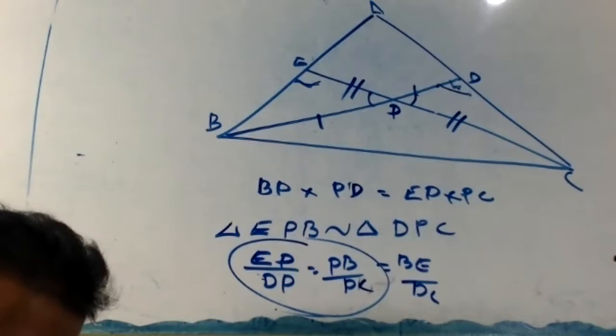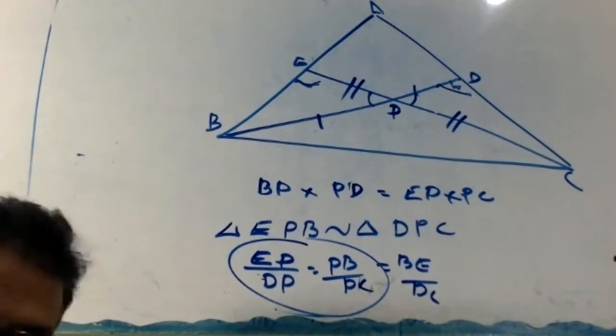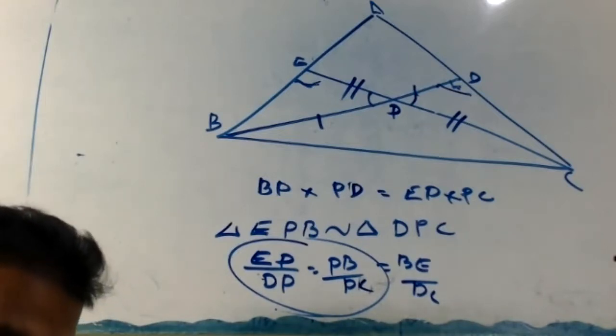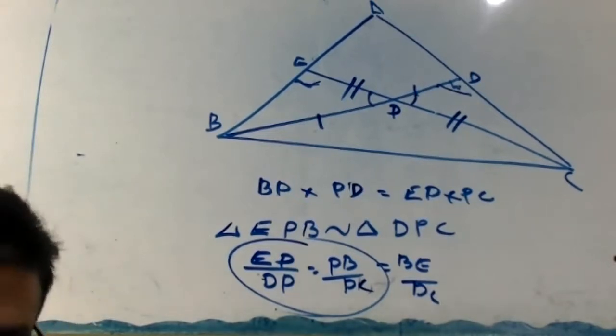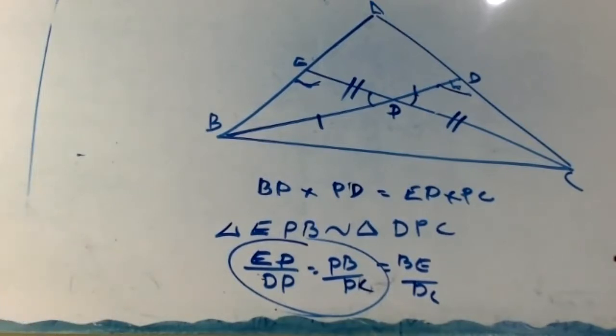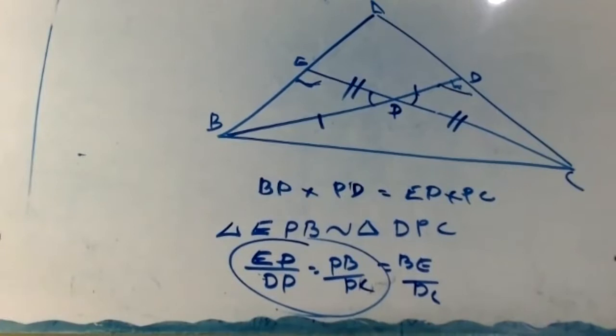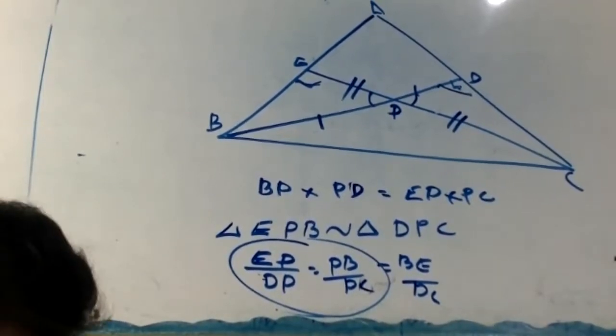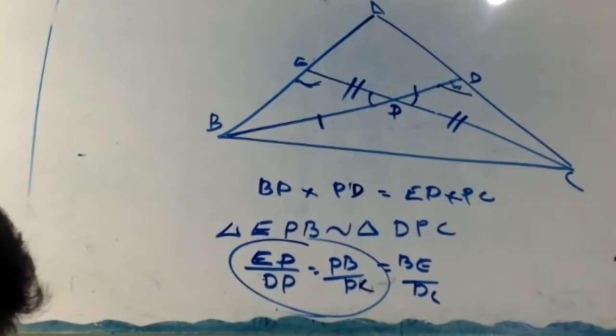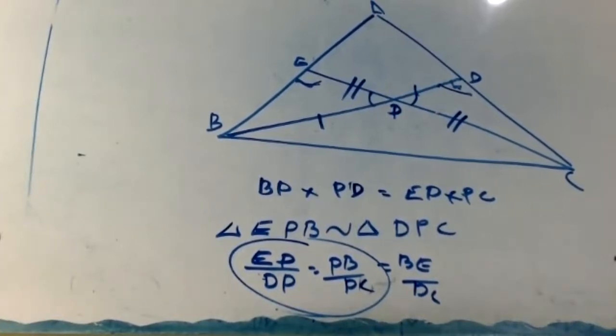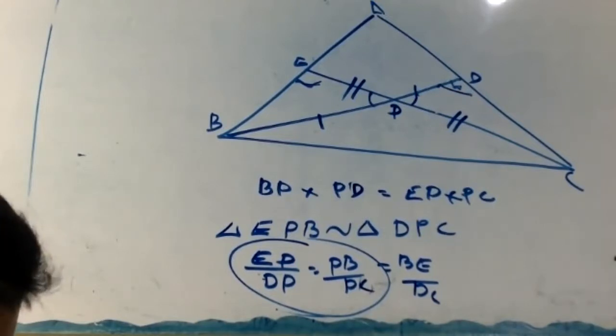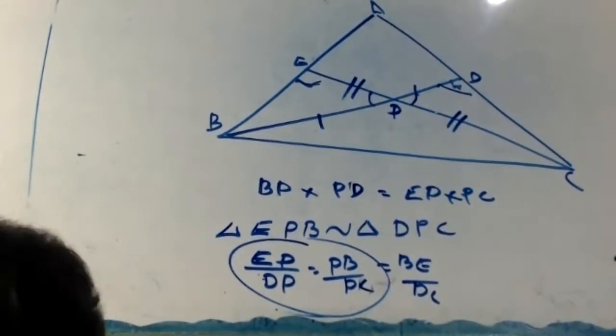P and Q are points on the sides AB and AC respectively of triangle ABC.